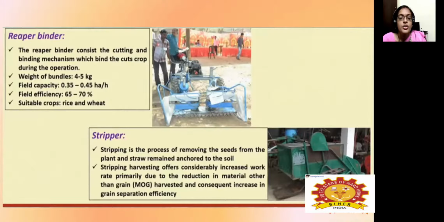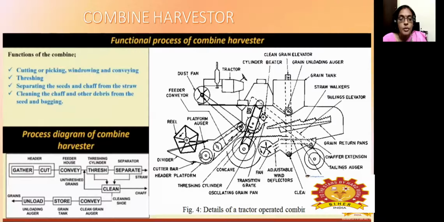So normally it is used to remove the seed from the plant and the straw, and it is mainly applied to the soil. The stripping and harvesting considerably increase the rate of the work. Finally, due to the reduction in material other than the grain, the harvested grain quality increases, and mainly it will improve the grain separation operation.